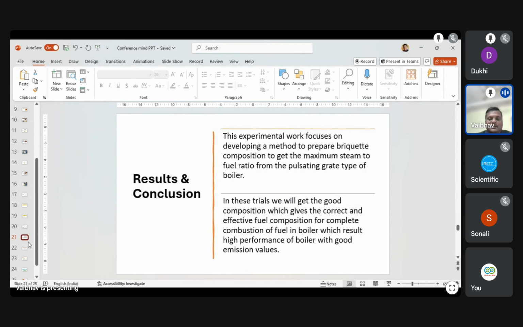Based on this experimental analysis, I developed some compositions to get the maximum steam to fuel ratio from the pulsating grate boiler. In this trial, we got a steam to fuel ratio of more than 4, where previously it was 3.5, so the SFR is increased by 0.5 kg per kg, which results in high performance of the boiler with good emission values.